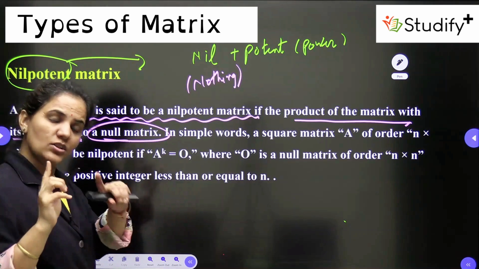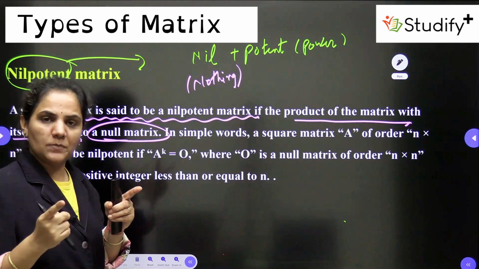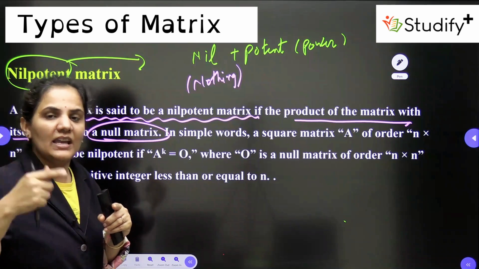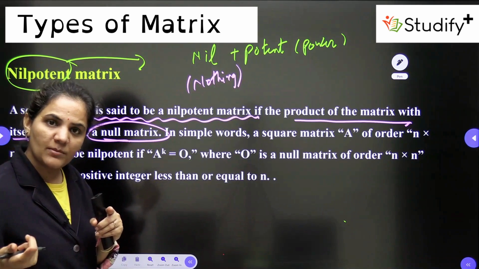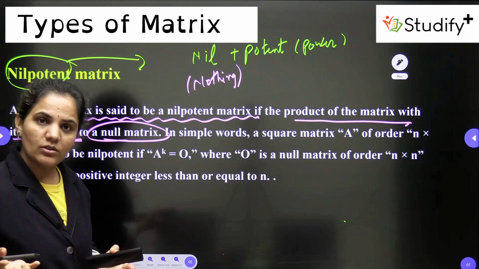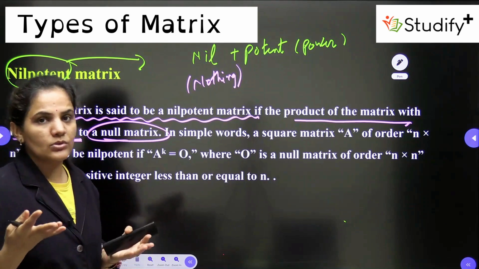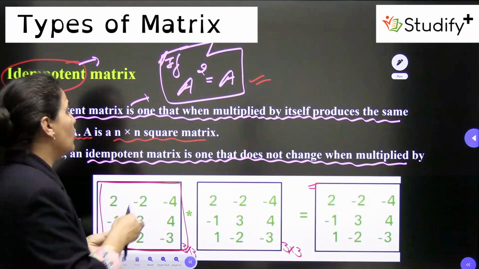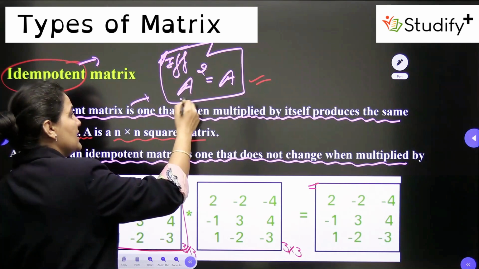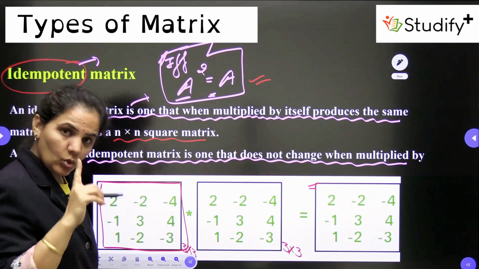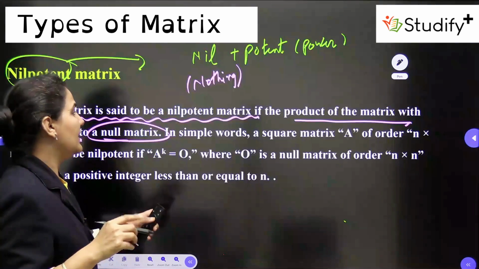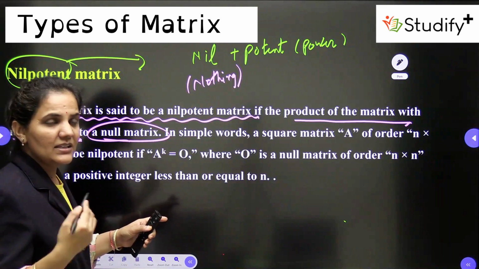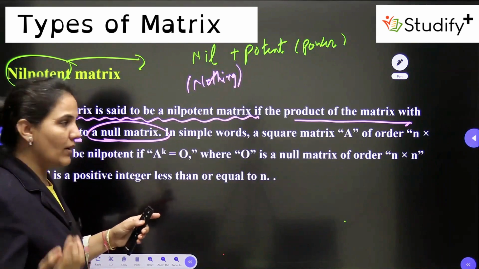Now here it's not only A into A that is possible. It can be A cube is equal to 0, A power 4 is equal to 0, A power n is equal to 0 is also possible. But in the idempotent it was fixed. The condition was A square is equal to A, only square. And here it can be A square, A cube, A power 4, A power n and so on.